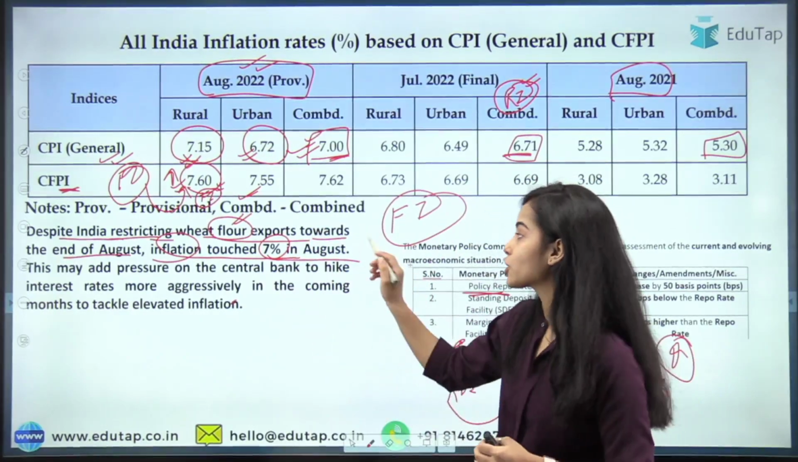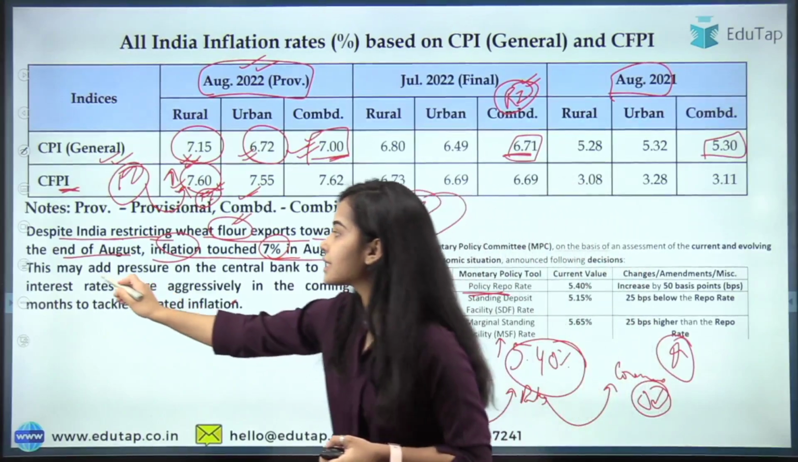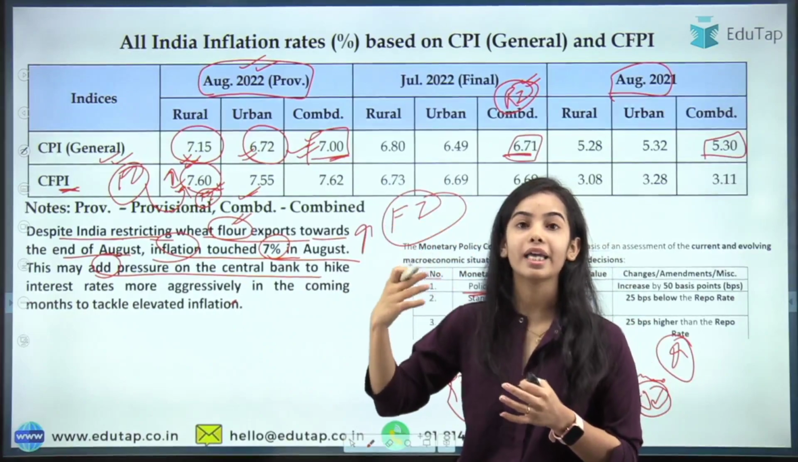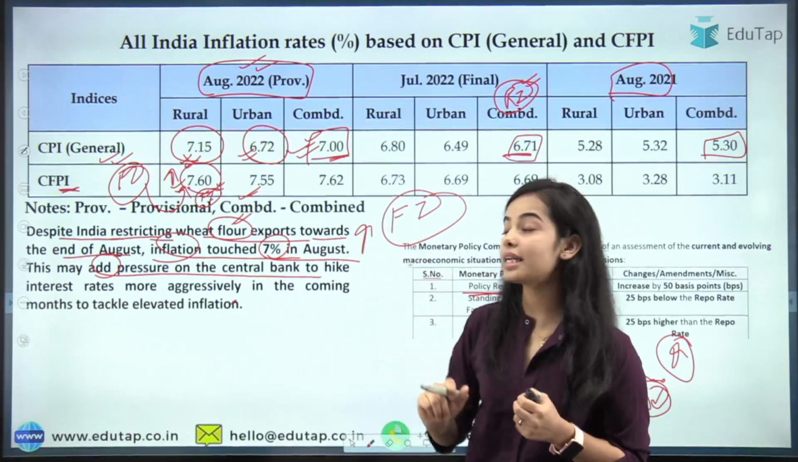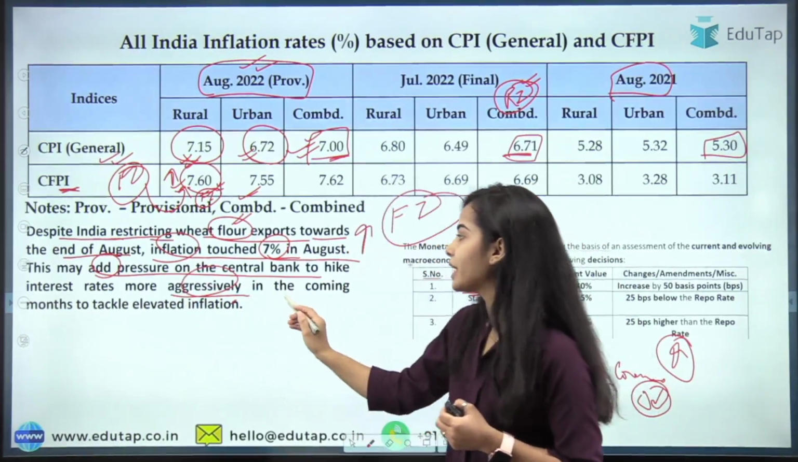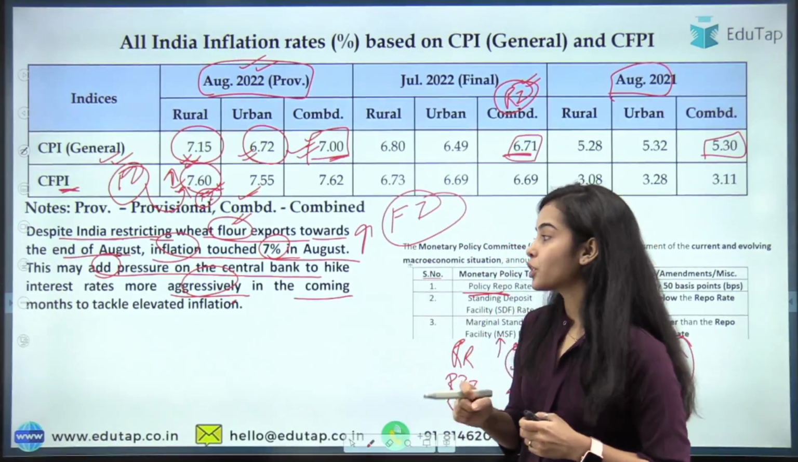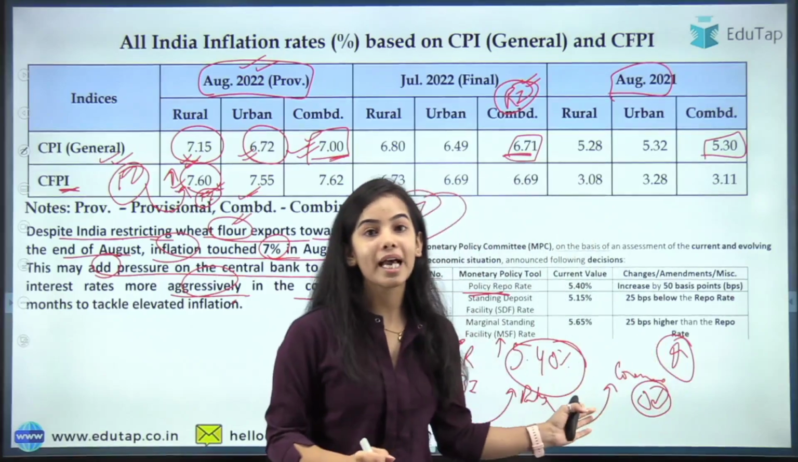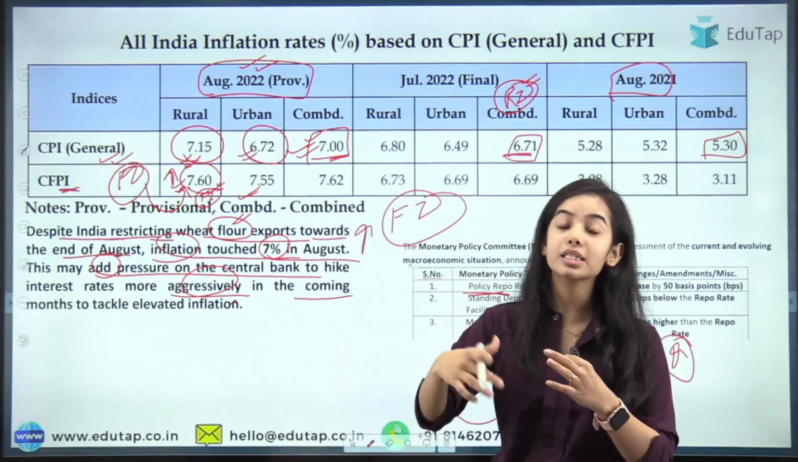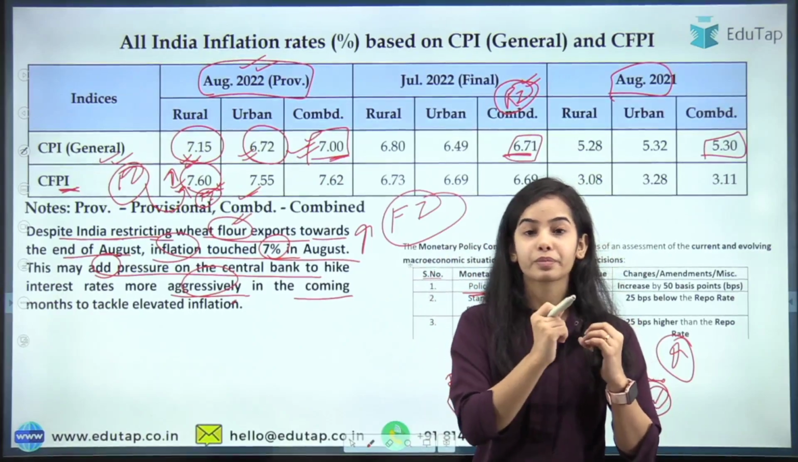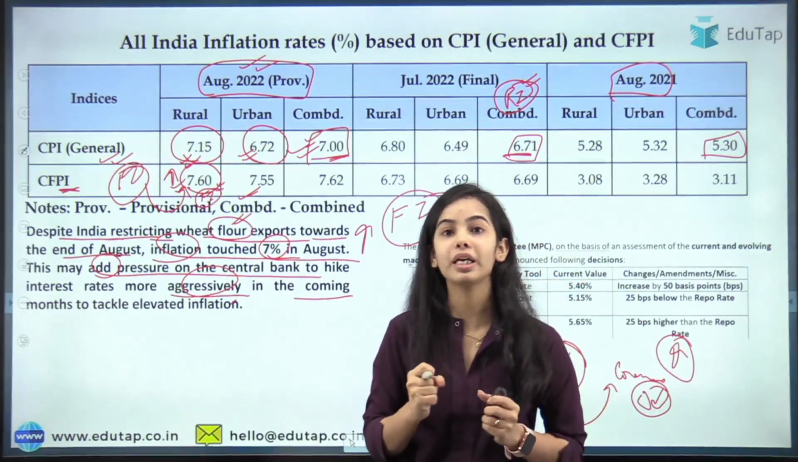But still the inflation rose to 7%. This may add pressure on the central bank to give a hike to the interest rate, to raise the repo rate more aggressively in the coming months to control the elevated inflation. So the government has to take a step, the RBI has to increase the repo rate further so that inflation can be controlled.